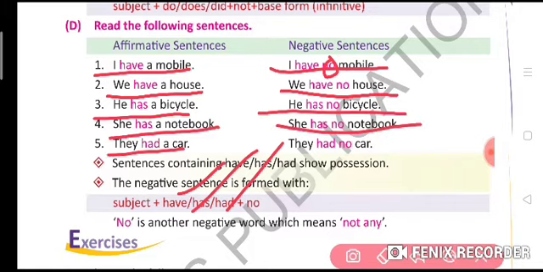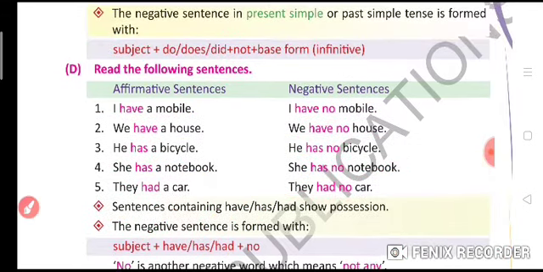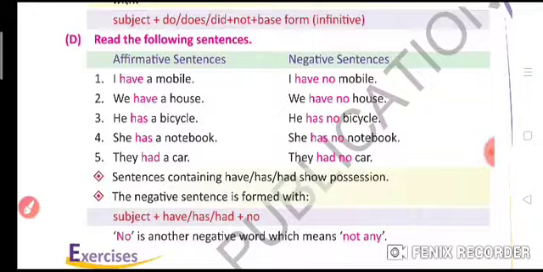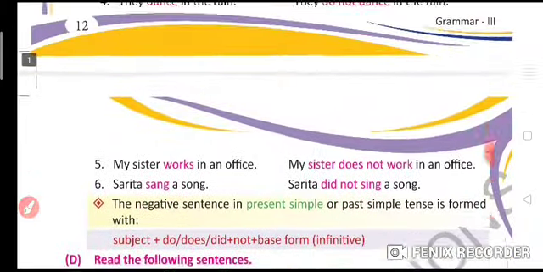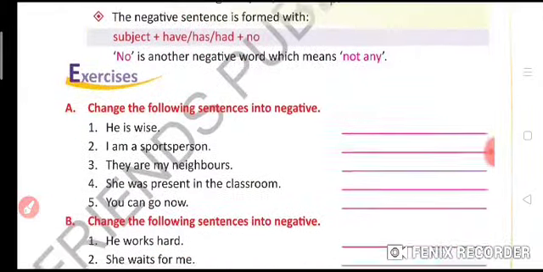They had a car. They had no car. Sentences containing has, have, had show possession. The negative sentence is formed with subject plus has, have, had plus no. Okay, now this is your chapter for you. Now we will do the exercise.